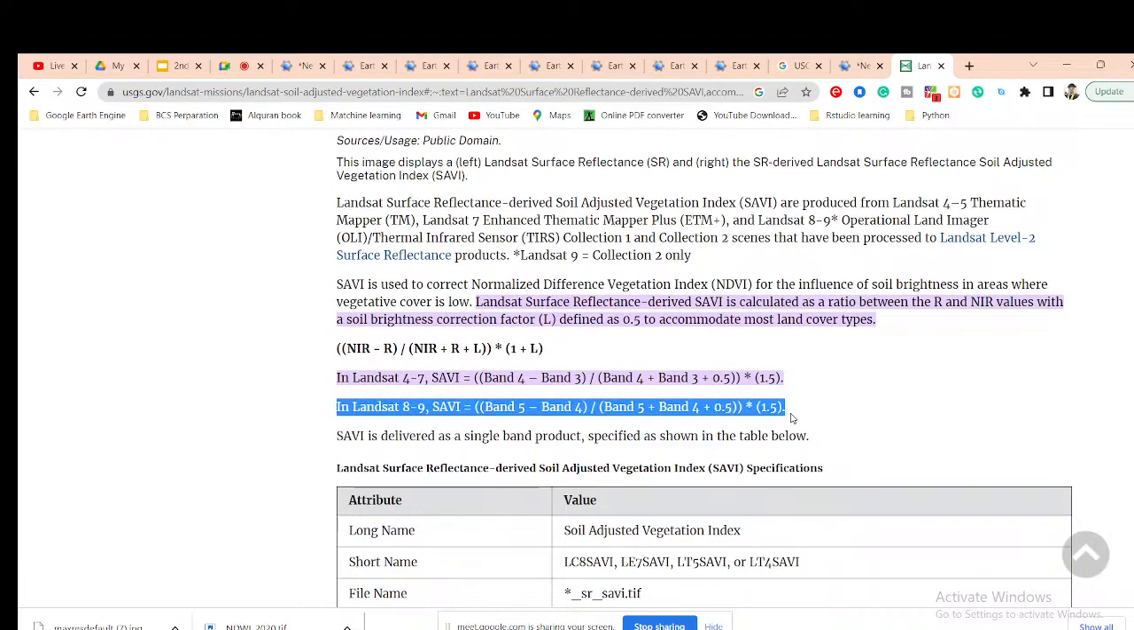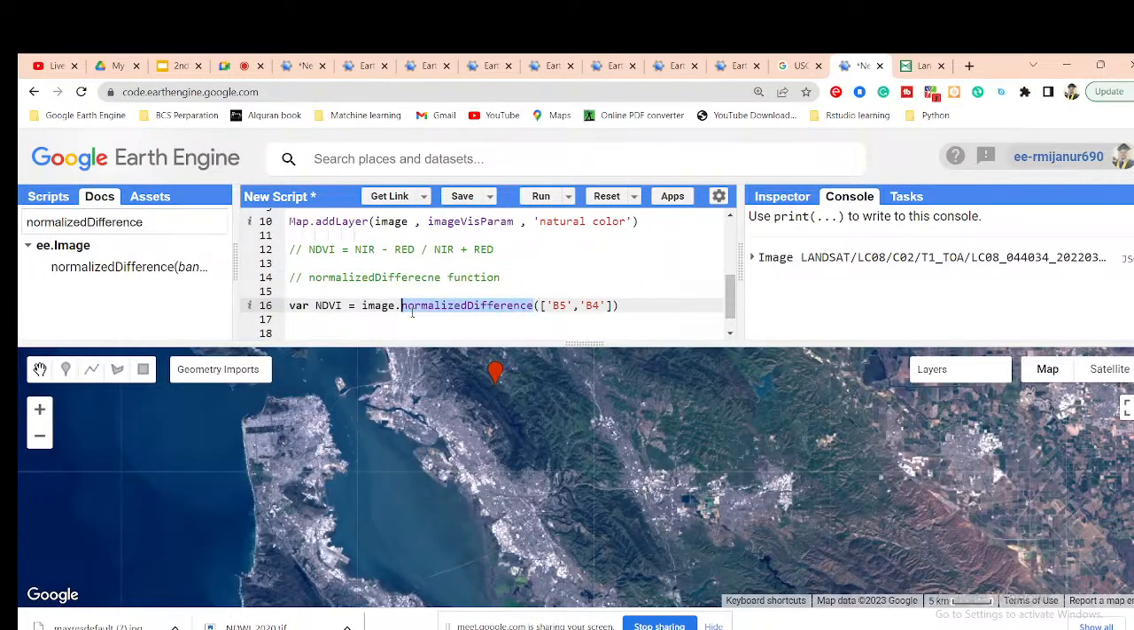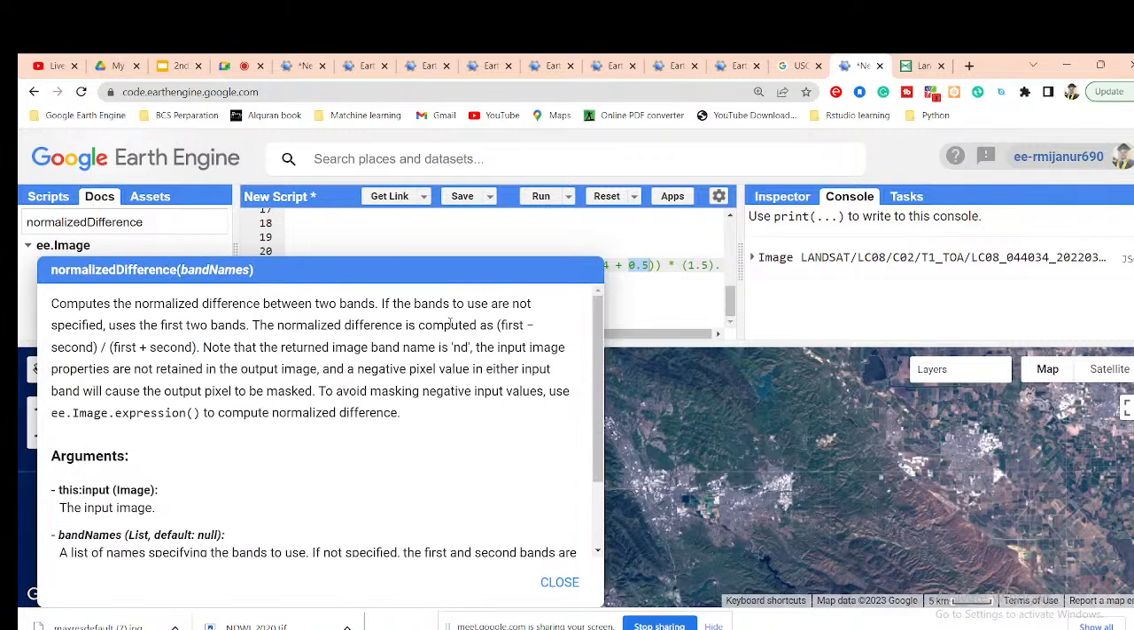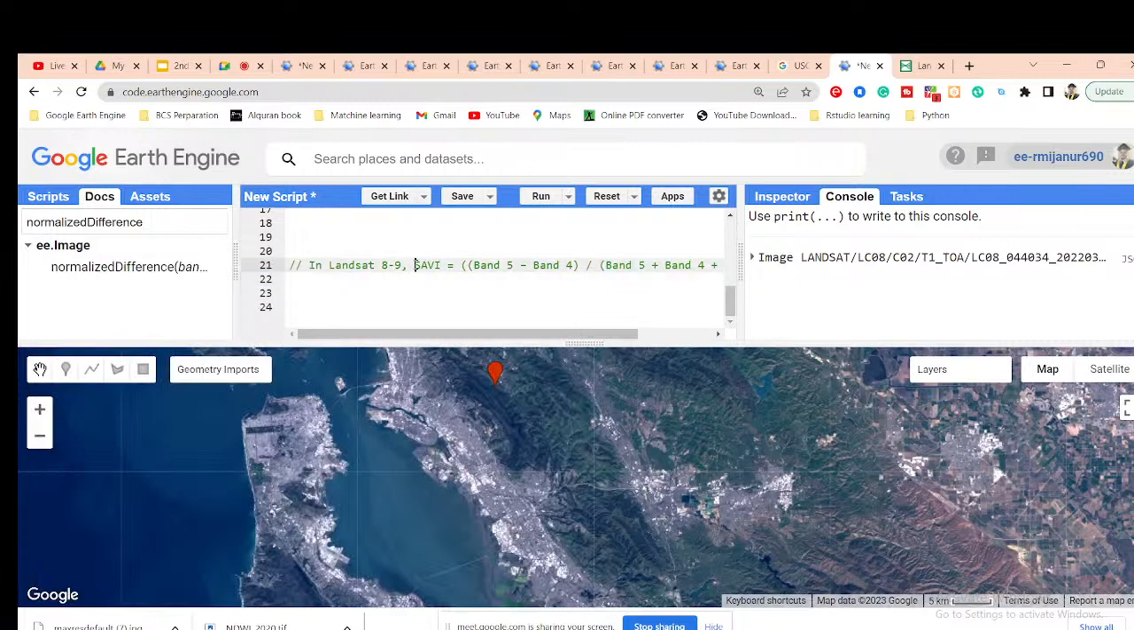Suppose this type of equation, when you want to calculate it using this function, it's not possible. This function only works for two bands, where we can get the two bands and then easily calculate. But SAVI has two bands available and also some constant values, and it does not follow the equation first minus second divided by first plus second. So for that we need to apply another type of function.